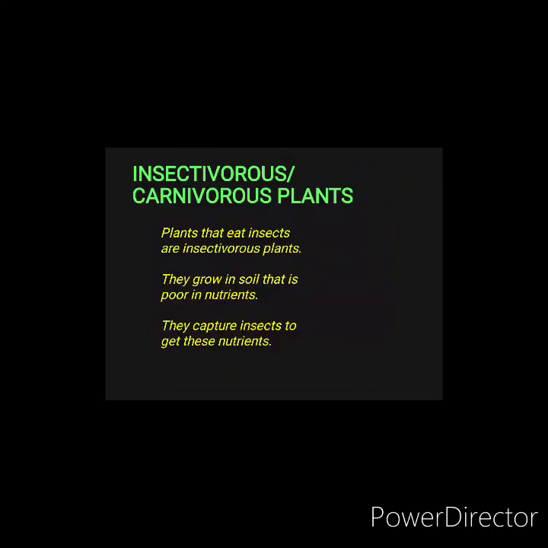Now let us learn about the insectivorous, or we can say the carnivorous plants. So what are insectivorous plants? Plants that eat insects are called insectivorous plants. So it must be a strange thing for you, plants eating insects. Yes, plants are eating insects for their growth and for their survival. They grow in soil that is very poor in nutrients. They capture the insects to get these nutrients for their growth and survival.